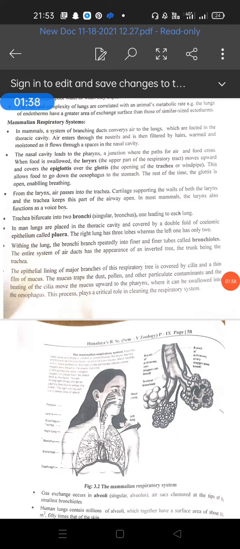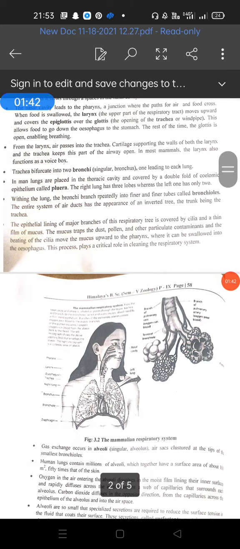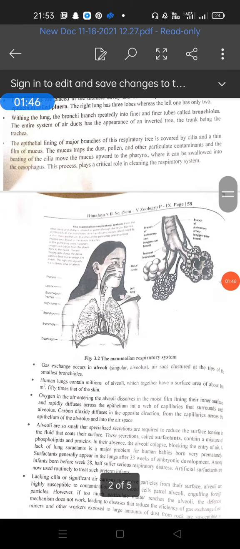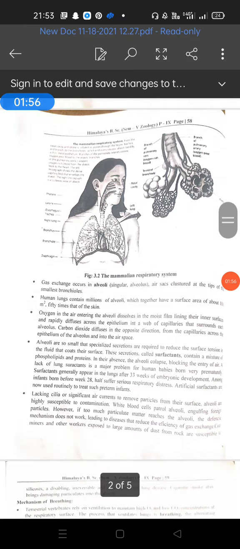Various parts in the human respiratory system consist of the nose, then pharynx, larynx, trachea, bronchi, and the lungs. First, the nose. It has a pair of slit-like openings called the external nares or nostrils for entry of air into the nasal cavity, that is the nose. This nasal cavity is divisible into right and left nasal chambers by the mesethmoid cartilage.